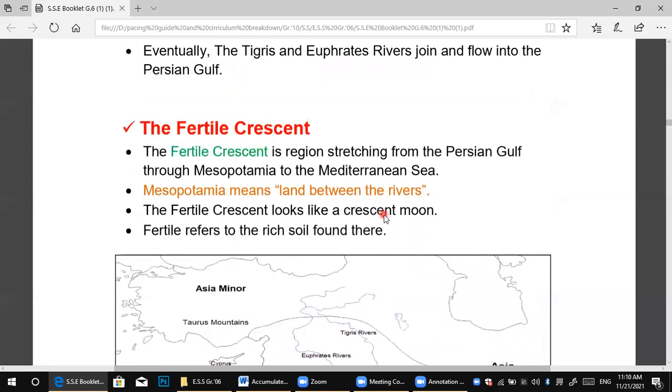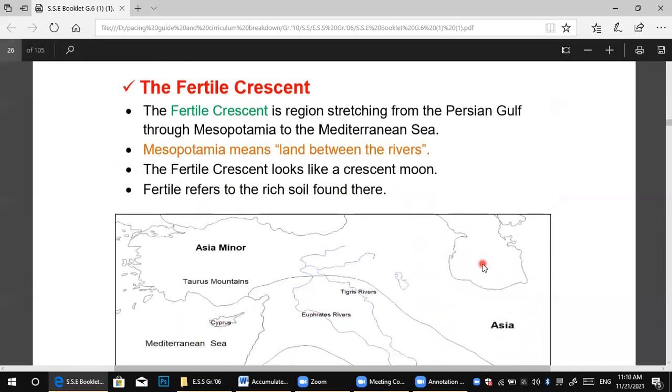Here the Fertile Crescent looks like a crescent moon, and fertile refers to the rich soil found there.